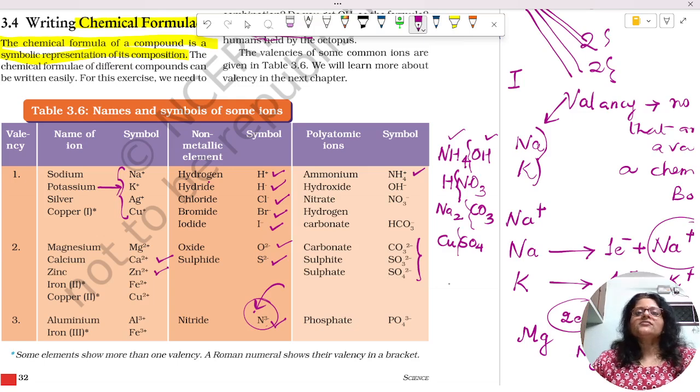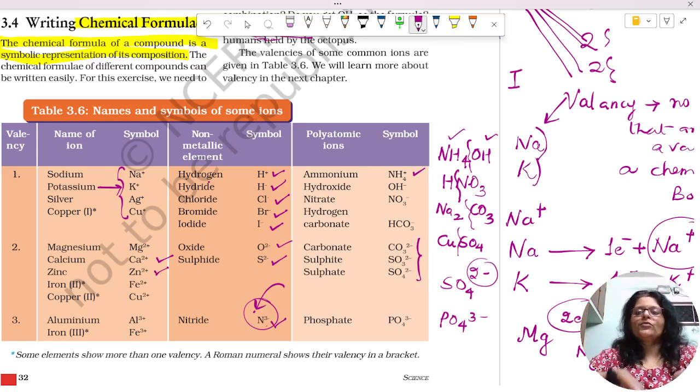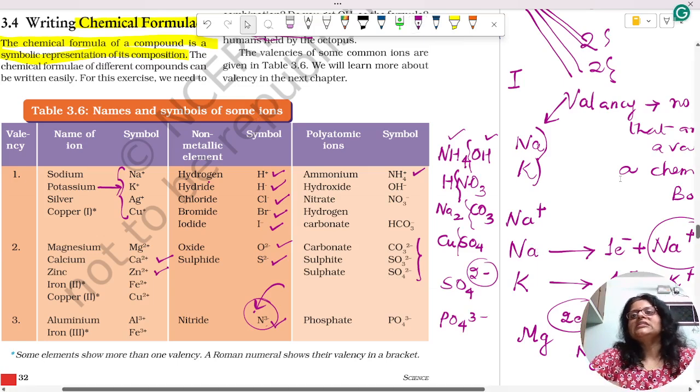Sulfate ions are also SO4 2 minus. So the net charge on the sulfate ion is negative, because it has more electrons in it. Then phosphate ions, PO4 3 minus. So these are the names and symbols of some ions. If you know all these things, then it will be easier. So you need to learn about it.